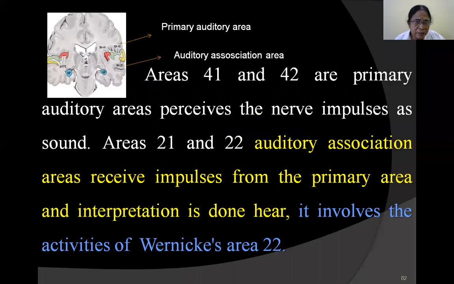These are some of the areas we have already shown you. These are the primary auditory areas, area number 41 and 42, and the auditory association areas 21 and 22. The primary auditory areas perceive only the sound, but they don't differentiate the type of sound. Differentiation is done only in Wernicke's area. Areas 21 and 22 are auditory association areas, and the interpretation is done here, mainly in area 22, and that's called Wernicke's area.